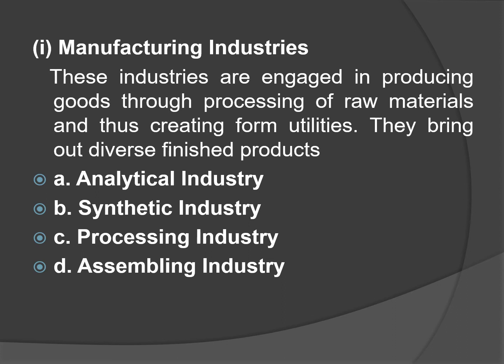A wheel may be produced by one company, body parts may be produced by another company, the engine by one more company. Like this, various spare parts are produced by different companies, and they are all assembled or collected by one company, which assembles all these spare parts and produces the new vehicle, maybe a car or any vehicle you can take. That is what assembling industries are.